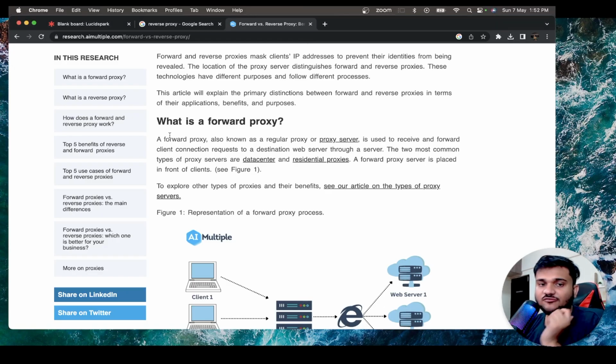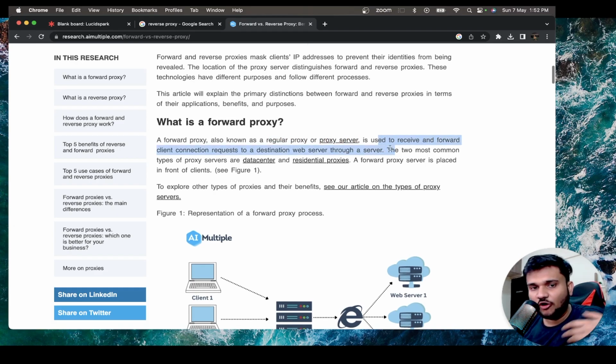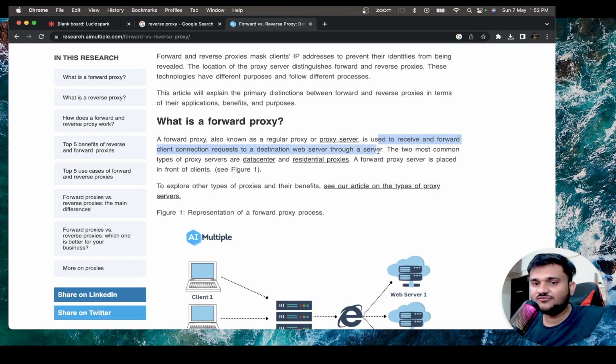So what is a forward proxy? A forward proxy, also known as a regular proxy or a proxy server, is used to receive and forward client connection requests to a destination web server through the server.